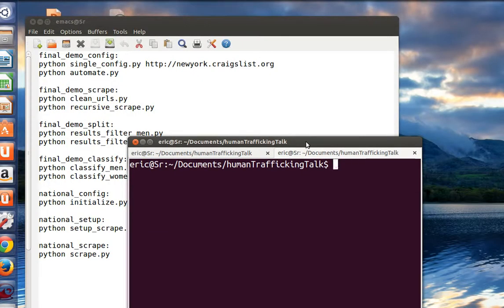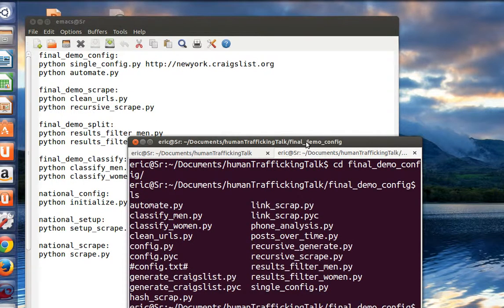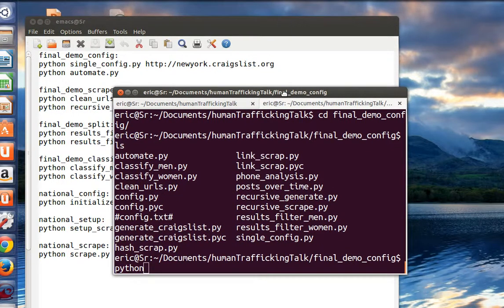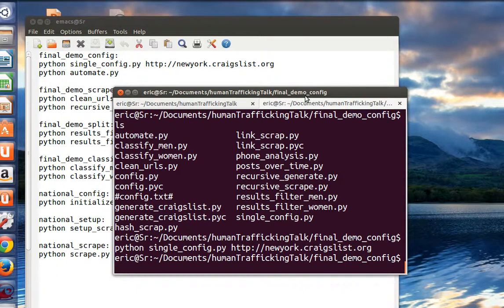So first I'm going to run single config py, and I'm going to pass it the argument for the New York Craigslist.